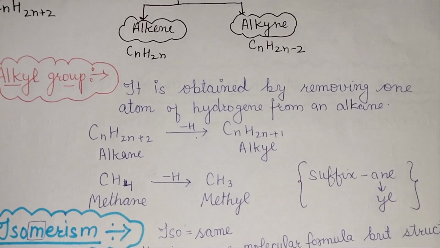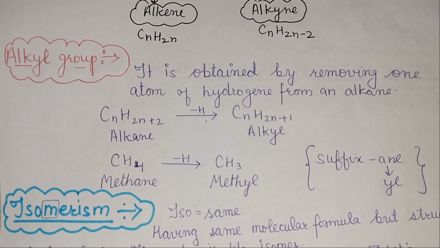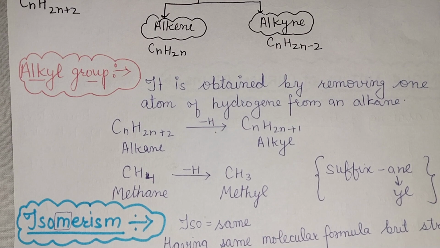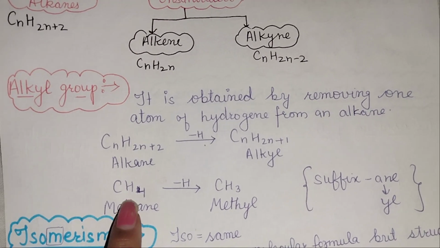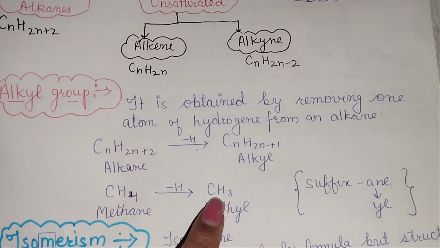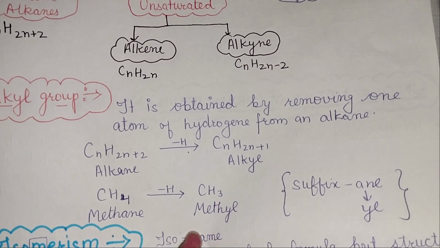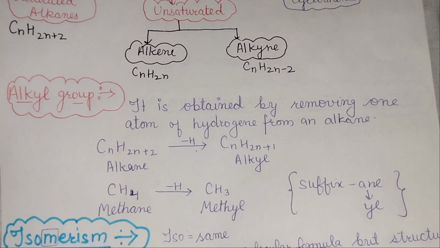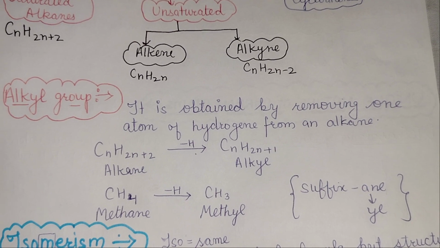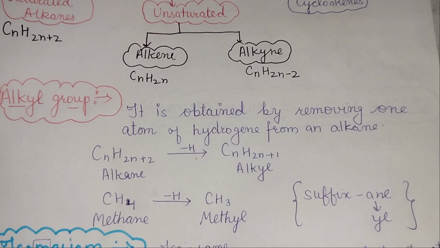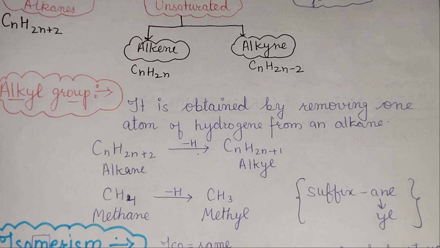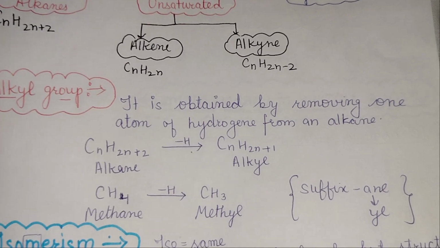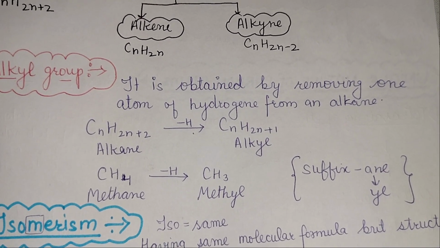Now come to the alkyl group, very, very important. It is obtained by removing one atom of hydrogen from an alkane. We have an alkane like methane. All right, here we have methane, and when we remove this hydrogen, we have the formula CH3, and this is known as methyl. Here we are changing this ane into yl and calling it alkyl group. The general formula is CnH2n+2 for alkane, and if we remove one hydrogen from it, we have to add only one. Okay, so this is the general formula of alkyl.